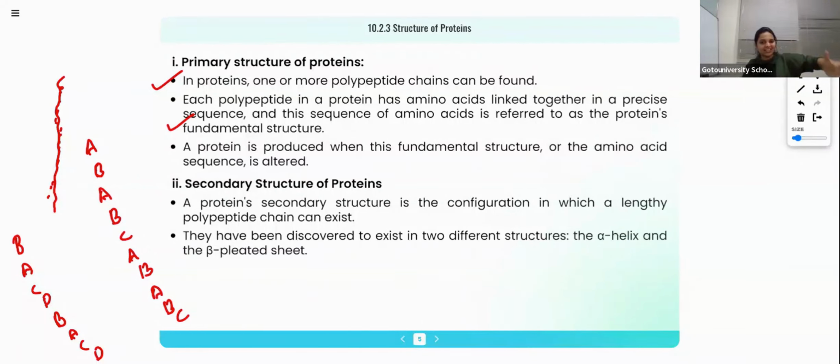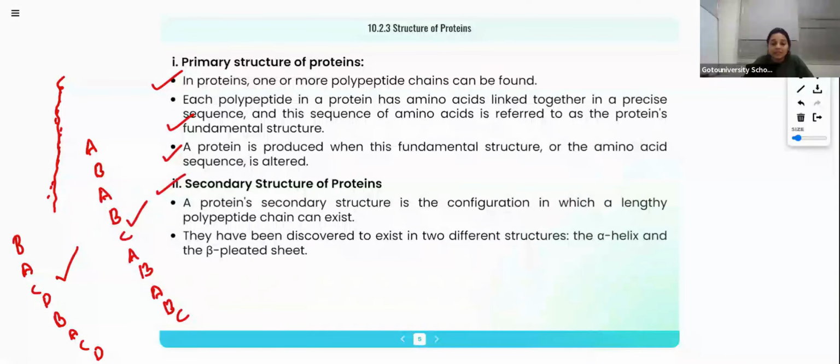Then the complete structure and functions will change. Whenever the sequence and the individual units of the proteins change, the complete functions will also change. That's why different proteins have different functions in our body. Even if one unit changes, the entire properties will change. The properties of this one may be entirely different from those of the second one. Okay, so a different protein is produced when this fundamental structure or the amino acid sequence is altered. This one, as I told you, is the first structure. Okay. Next is secondary structure.